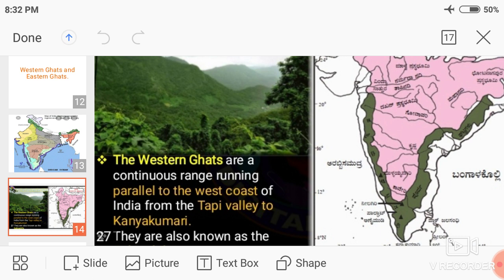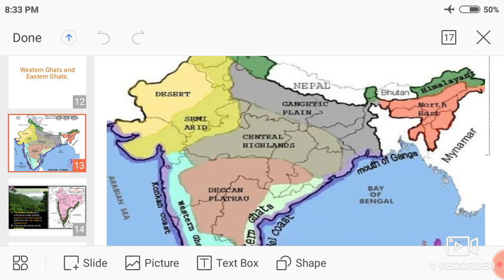What is the difference between Western Ghats and Eastern Ghats? These are very important. Understand? The Western Ghats are a continuous range running parallel to the west coast of India from the Tapi Valley to Kanyakumari.